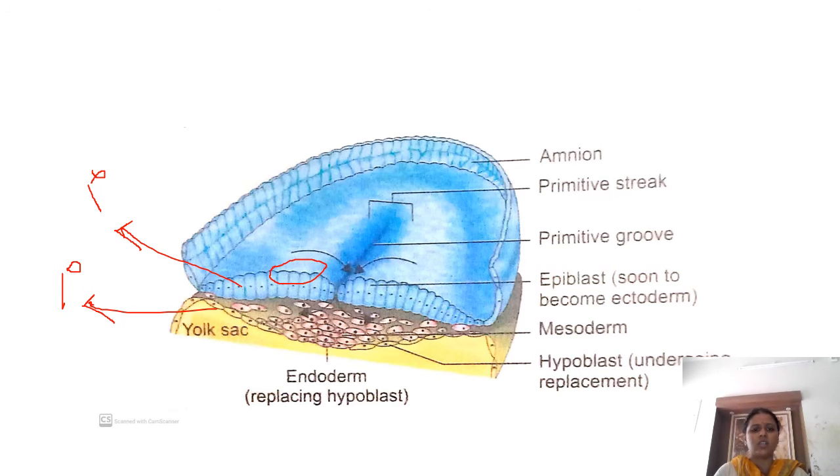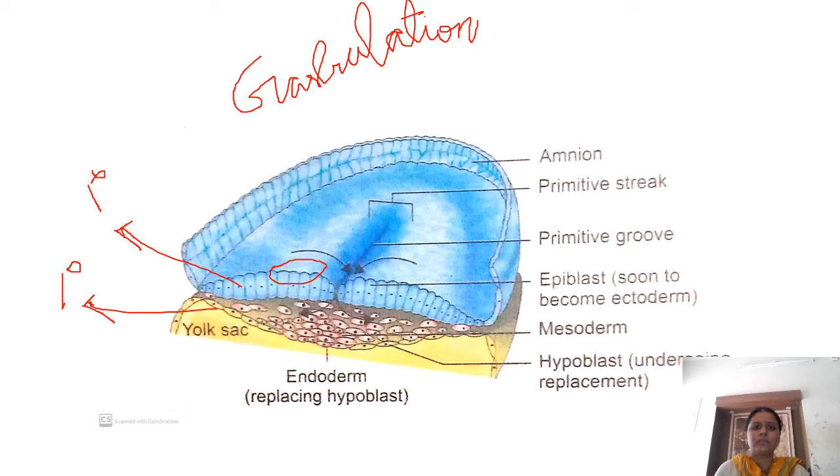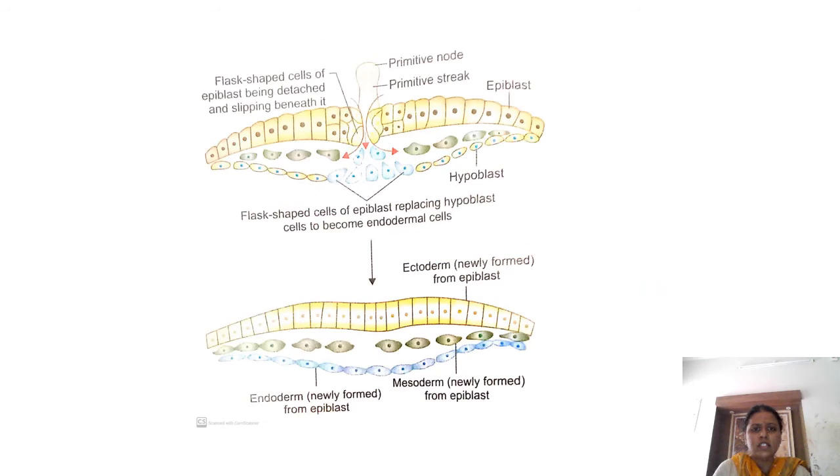This process is called gastrulation. This invagination of cells to form all three definitive germ layers, ectoderm, endoderm, and mesoderm, is called gastrulation. Here you can see the invagination of cells, and that invaginating line is called the primitive streak. So there is formation of definitive ectoderm, definitive mesoderm, and definitive endoderm, and all of this comes from the epiblast.